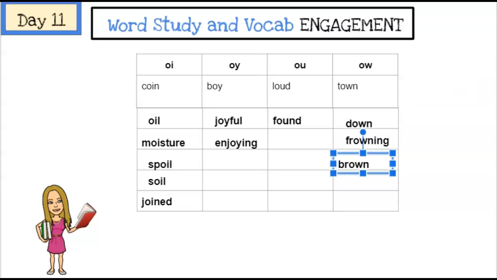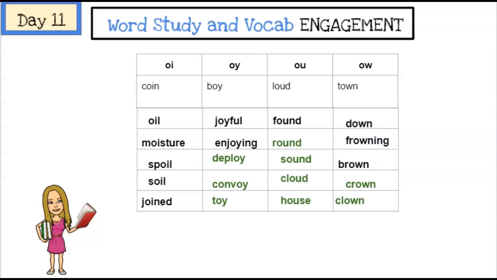All right, now it's your turn. Press pause and see if you can find words to fill in the rest of the table. When you're ready, press play and see if we were able to come up with any of the same words. I came up with deploy, convoy, toy, round, sound, cloud, house, crown, clown. Now it's time to move on from our diphthongs and on to our next lesson.